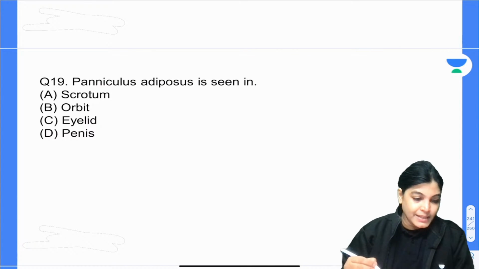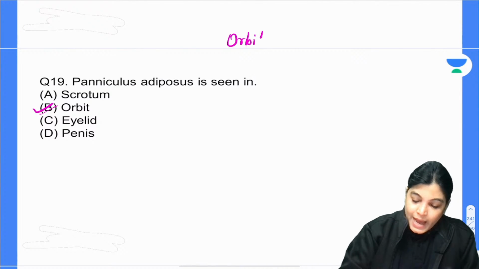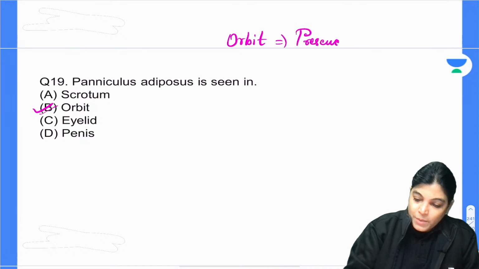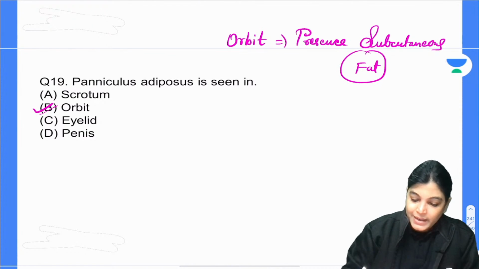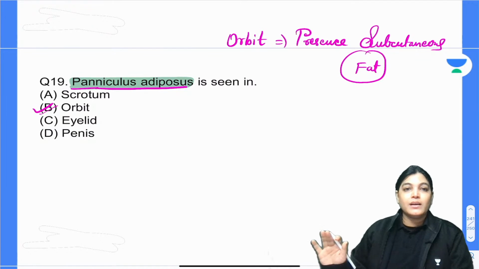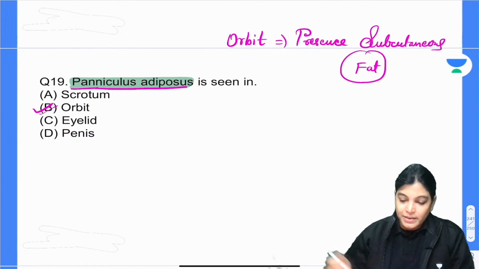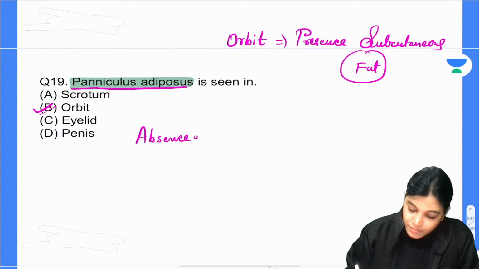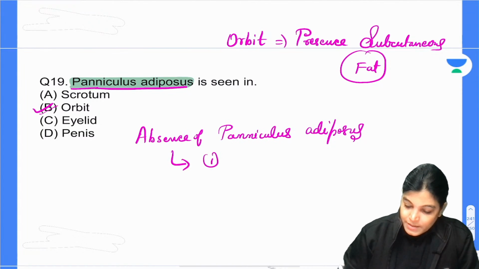Okay. So my dear Shri, you are absolutely right. Orbit is having the presence of subcutaneous fat, and the other name for subcutaneous fat is panniculus adiposus. So yes, orbit is containing this fat. Now there are certain places where there is absence of subcutaneous fat, that means panniculus adiposus, and the places where there is absence of panniculus adiposus are scrotum,